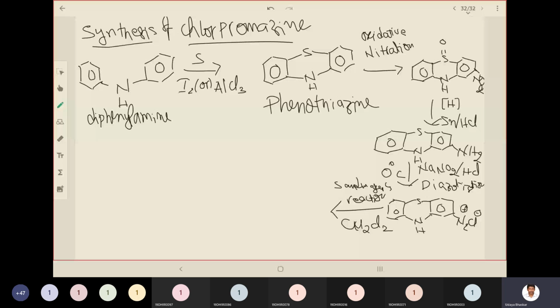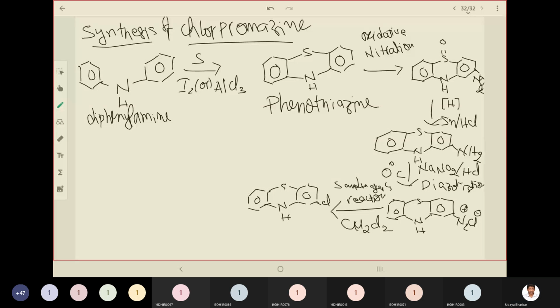So here we'll get the diazonium salt getting converted into a chloride. So we got chlorine. So what else remained? The side chain has to be attached at nitrogen in the place of the hydrogen attached to this nitrogen. So this is called 2-chloro-phenothiazine, right?